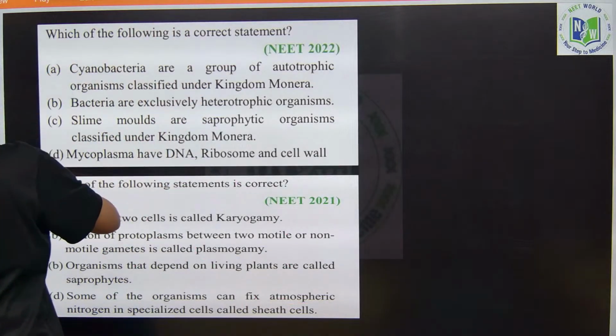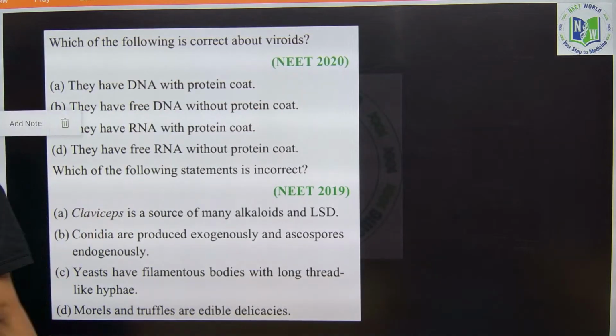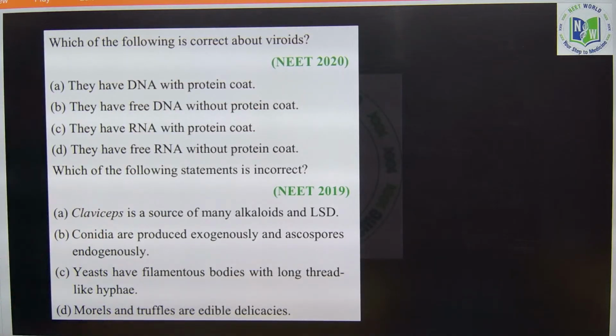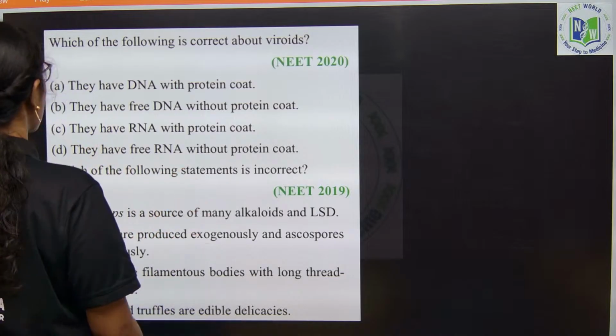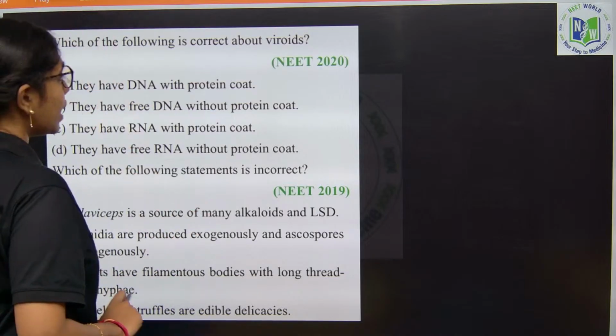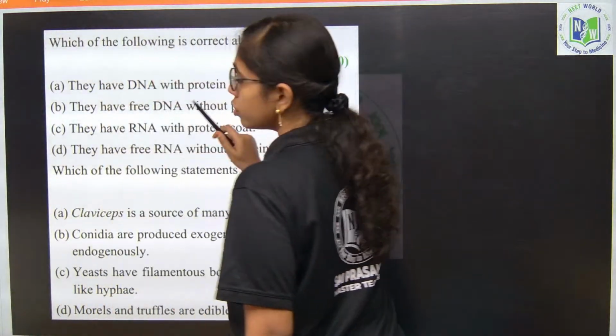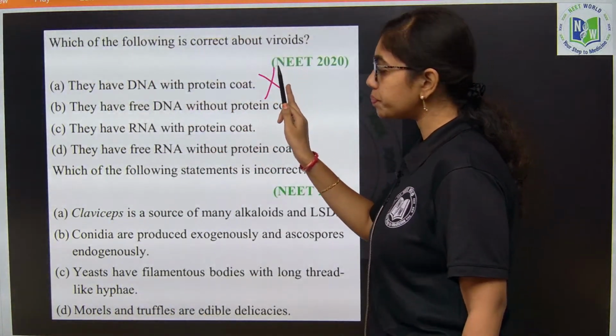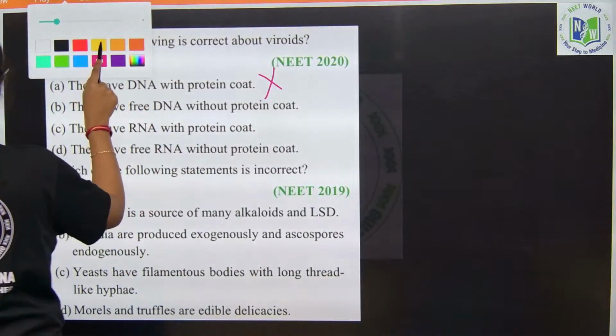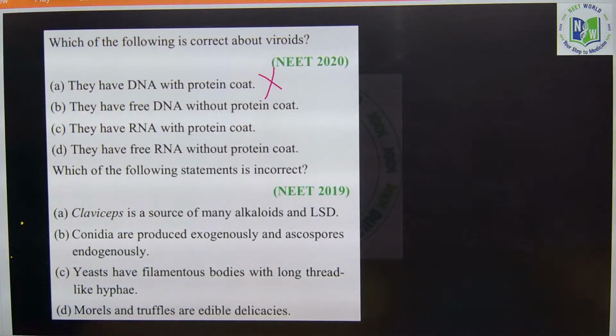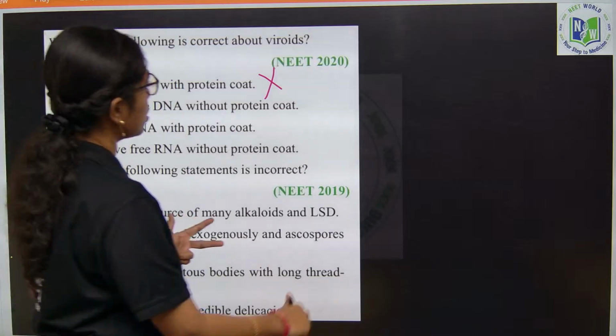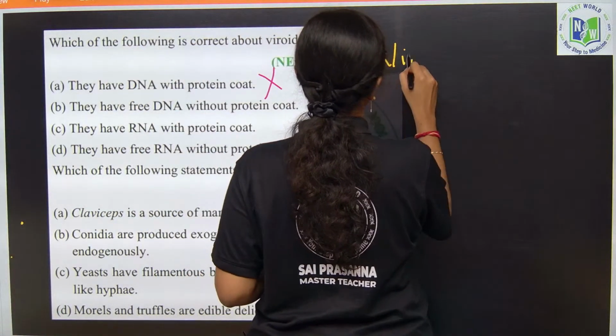Next question, look into this one. Which of the following is correct about viroids? They have DNA without protein coat? No. Before answering this question, let us once recall virus, viroids and prions.